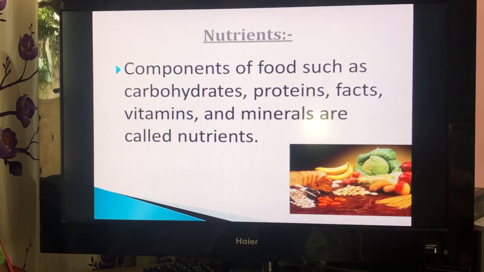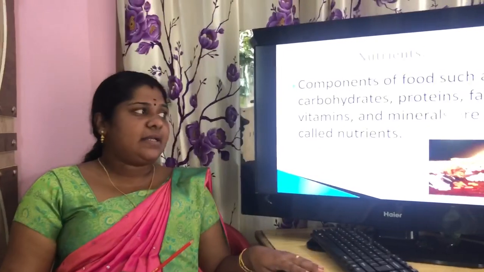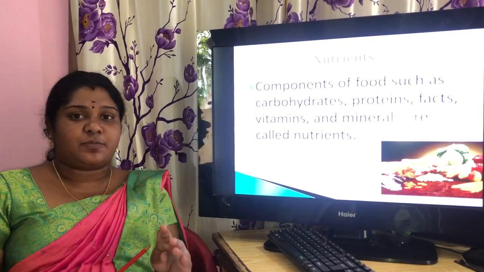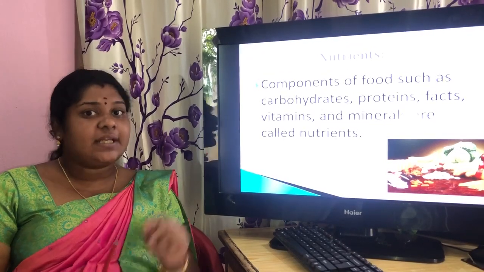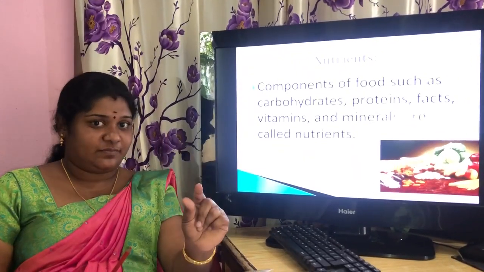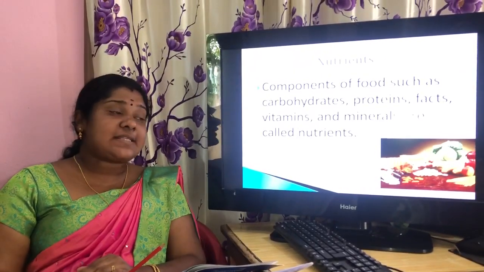Okay. And the next term, nutrients. What are nutrients? Nutrients means the components of food. What are the main components of food? Food provides us carbohydrates, proteins, fats, vitamins and minerals. These are the main components of food. The components of food are called nutrients.